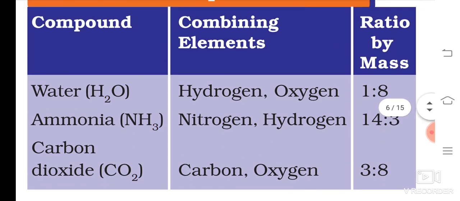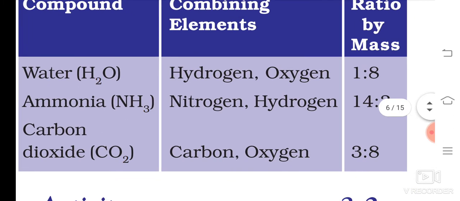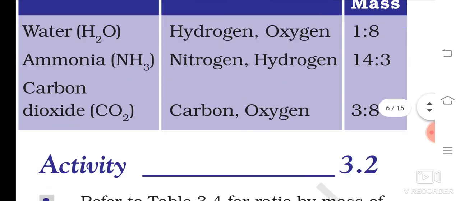Carbon and oxygen. So the ratio by mass will be 3:8. So whatever coefficient 5, 6, 7, 8, 9, 10 you put in front, when you find the ratio of the compound you will always get 3:8 for CO2.